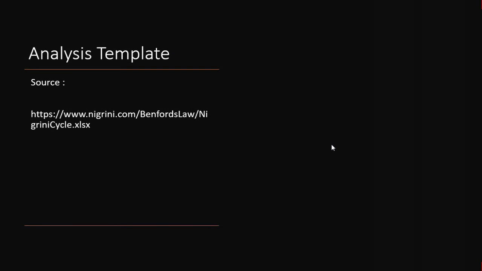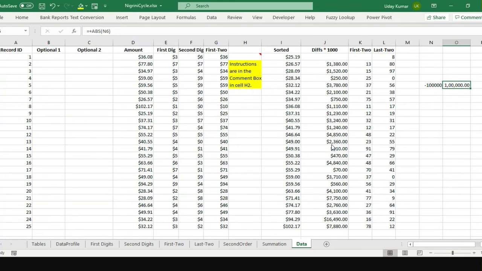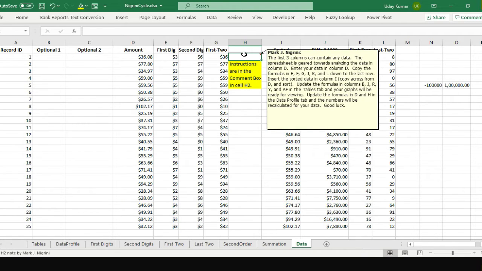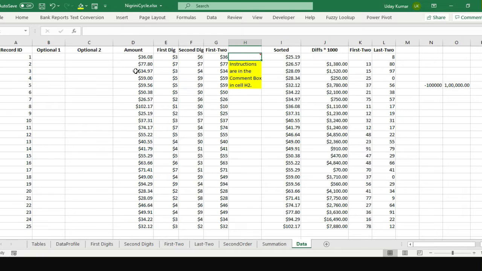Right. Let us take one template. I think this is one from Nigiri. You can access the template which I am going to show from that in Excel. In fact, I have not changed anything from that sheet. I have just retained the entire content. So this cell has what is to be done, what data is to be filled up.